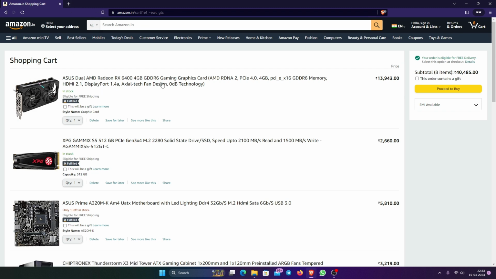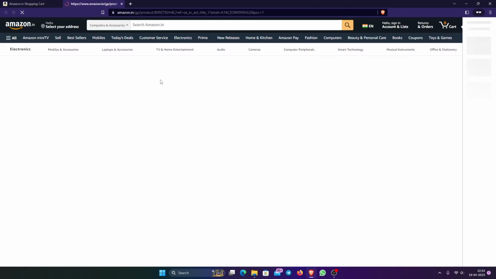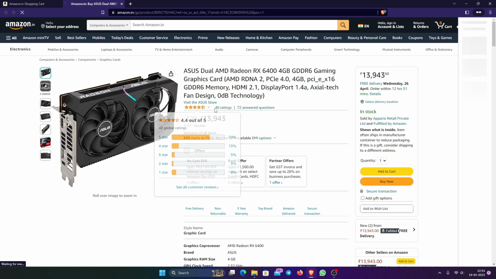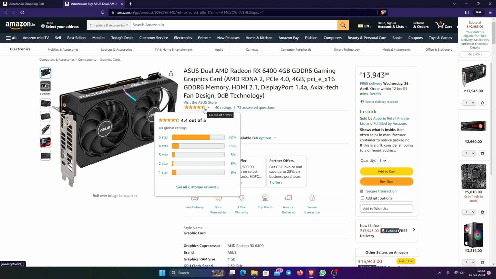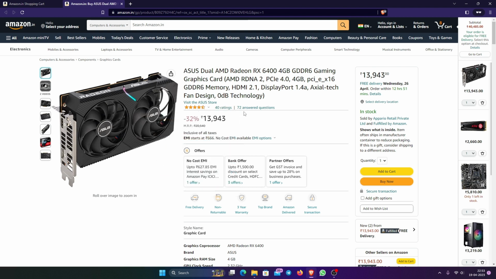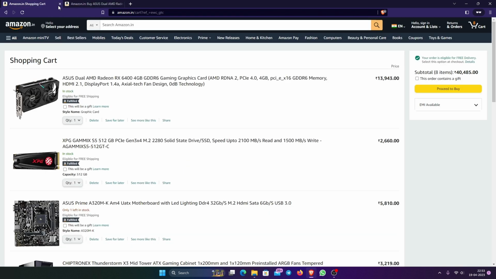I could not recommend the 580 because there were no good sellers and no proper reviews. It was a better card though, but this has good reviews. You get only about 40 reviews, but it's a good, solid 4.4 out of 5 stars, which is really good.